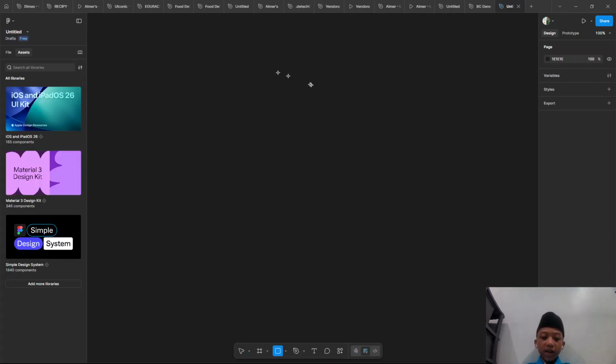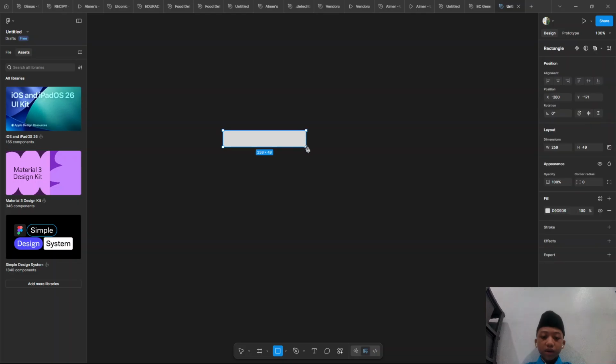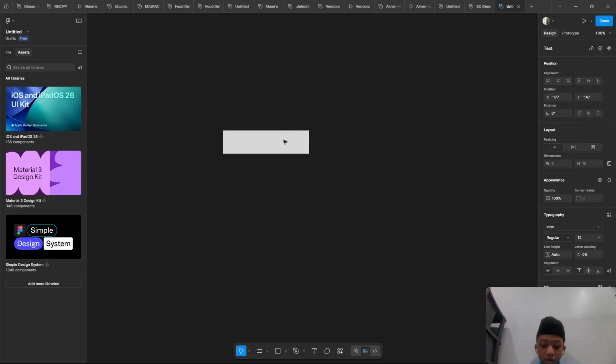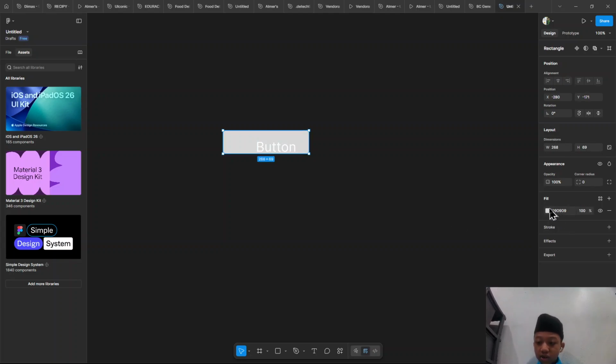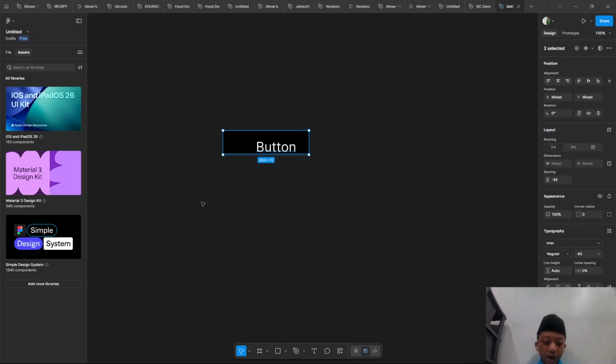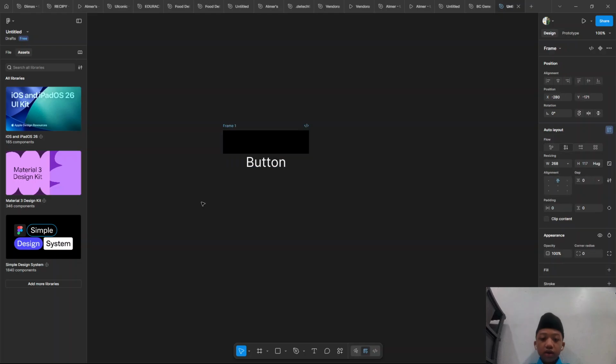First you make a rectangle in here and make a text in there, for example, button, and the size is 40, and the background is black first, and make it auto layout.